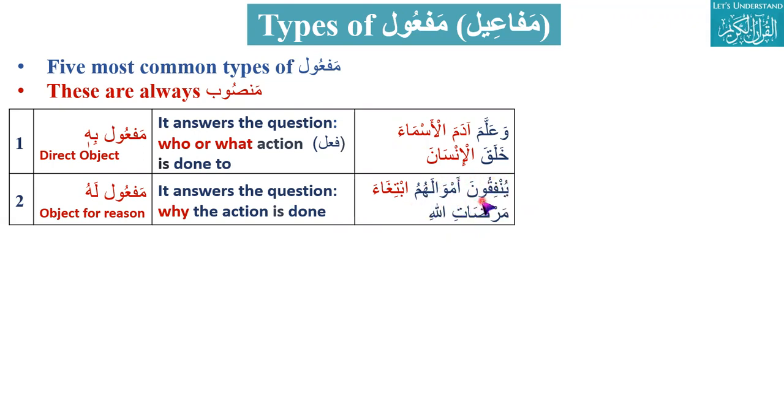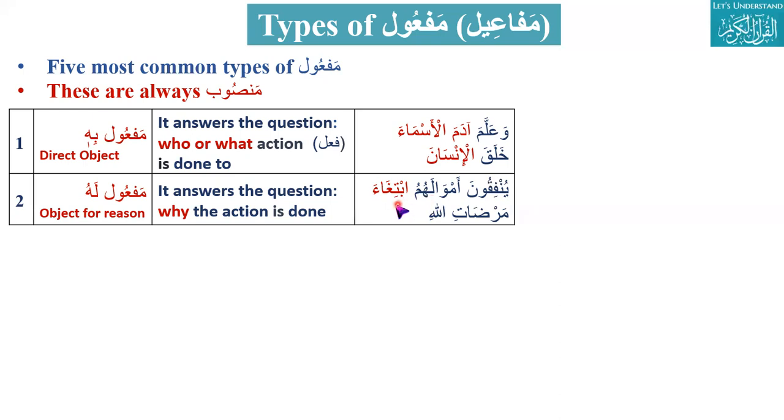They spend their wealth. Why? Ibtigha. So ibtigha is an object. Which type of object? Maf'ul lahu. Why? Because it is answering the question of why.